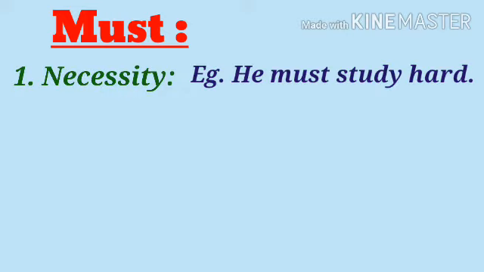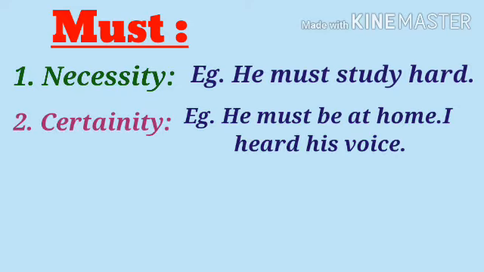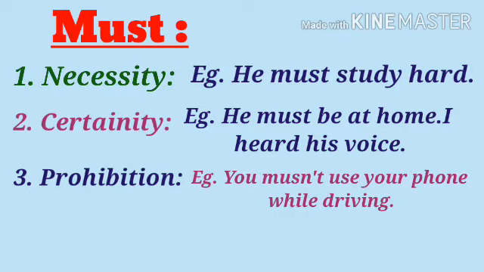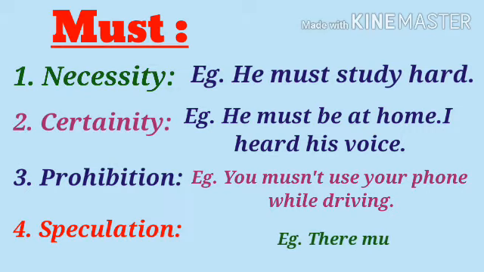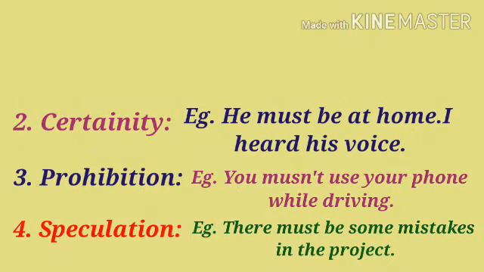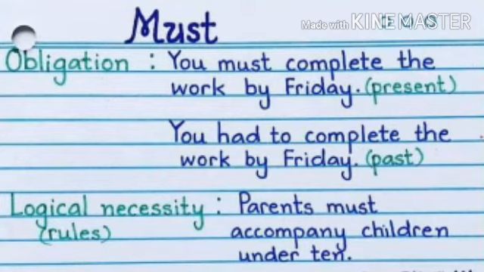The next is use of must. Must indicates necessity. For example, he must study hard. Then certainty. He must be at home. I heard his voice. And for prohibition in negative sense, for example, you mustn't use your phone while driving, and it can also be used as speculation. For example, there must be some mistake in this project. See more examples on your screen.